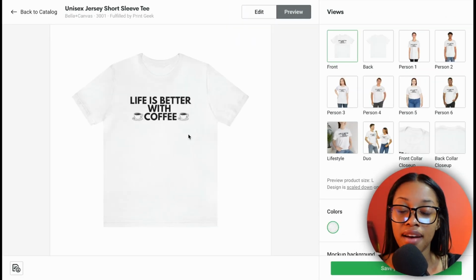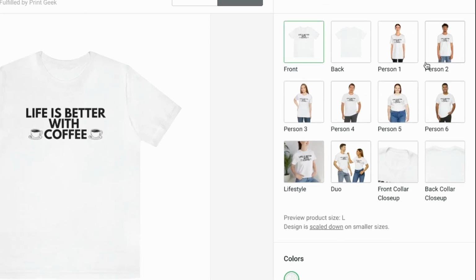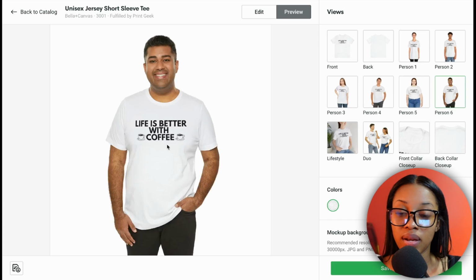And now as you can see, we have a clear picture of what our design looks like on an actual t-shirt. And if you want to see what it would look like on a person, there's many mockups, as you can see on this side, that you can select from. So let's go ahead and select this one. This is what our t-shirt looks like.